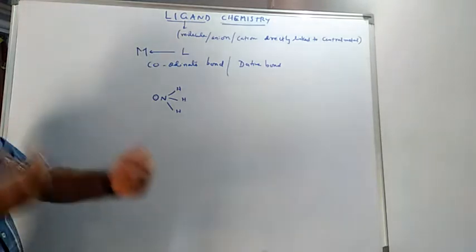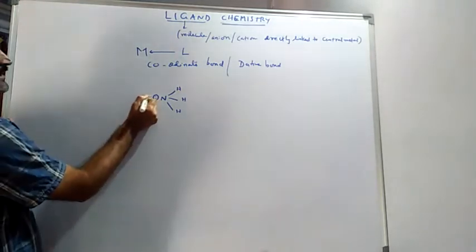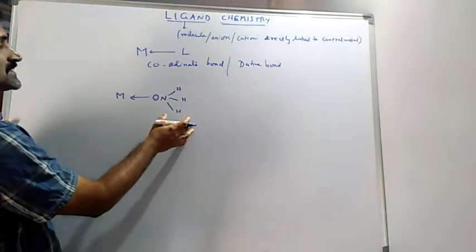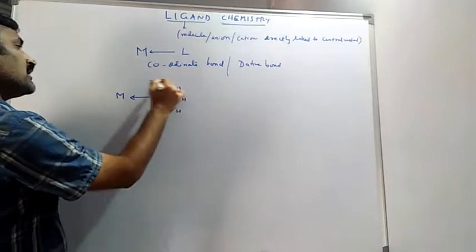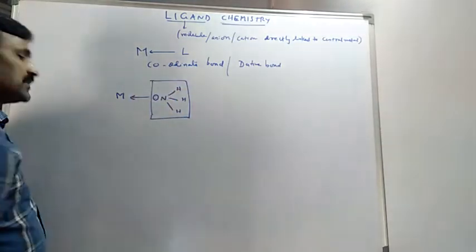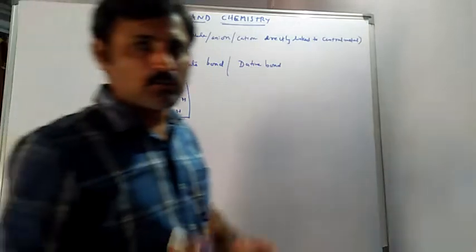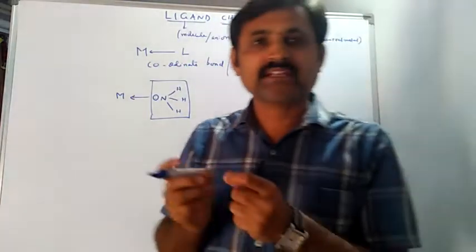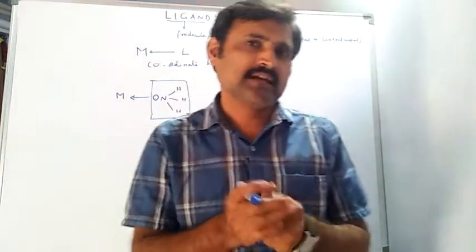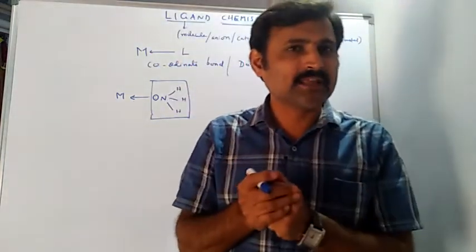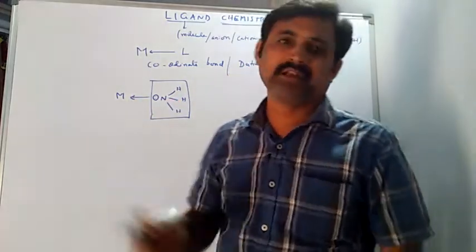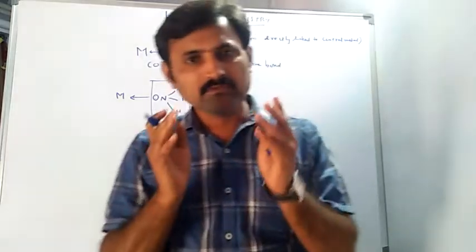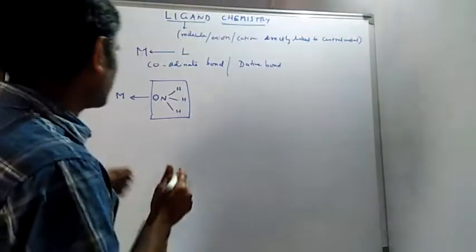This is an electron rich species. These electrons can be donated to the central metal in the complex, making ammonia a very good ligand. So ammonia is an example of a free ligand which has one lone pair of electrons that is engaged in bonding with the metal in complexes. Similarly, water is also an example.